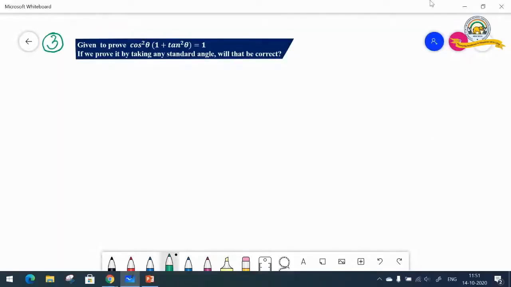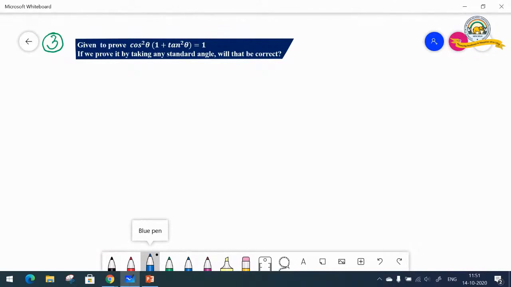So this is our next question, number 3. What is the question? Given to prove cos square theta into 1 plus tan square theta equal to 1. If we prove it by taking any standard angle, will that be correct? No, dear, it cannot be correct.